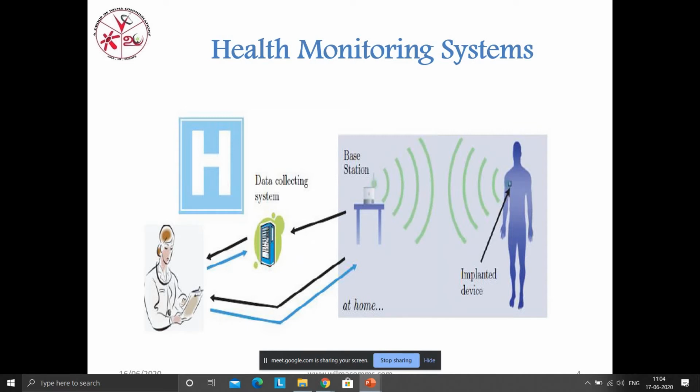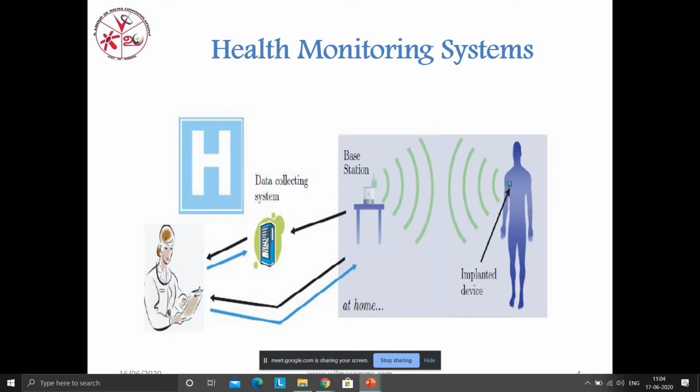I give some example. Consider you are in Tamil Nadu and you are consulting a doctor or hospital in Karnataka or a different state. By placing an antenna in your body, you are going to transmit your health information to the doctors and the hospital's medical devices.